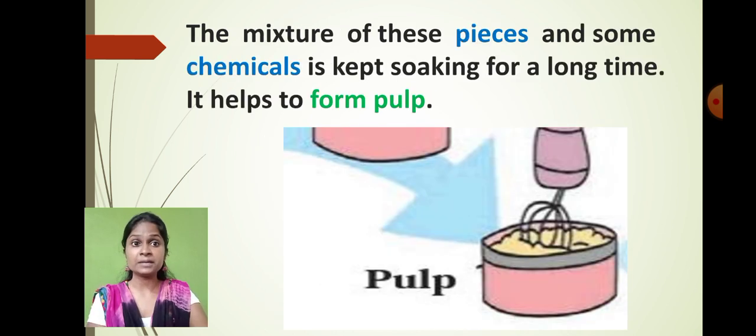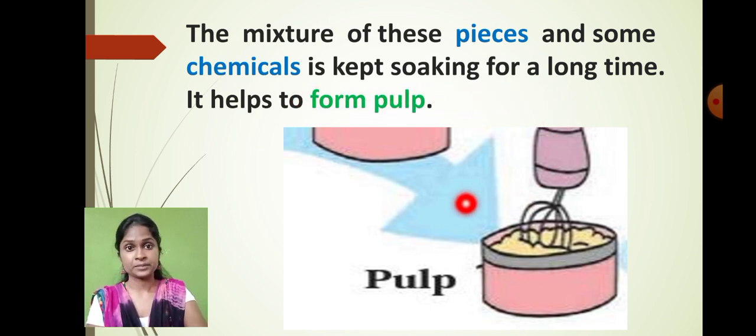Now what is step number 3? In step number 3, the mixture of small pieces of wood and some chemical is kept soaking for a longer time. We add some water, we add some chemical, and we allow it to soak for a longer time.